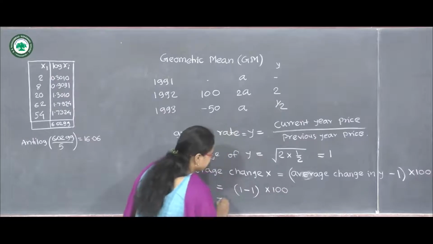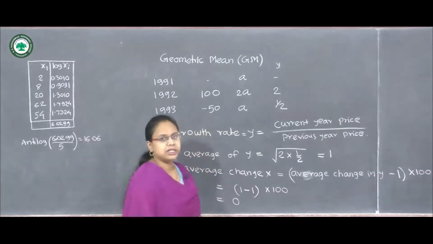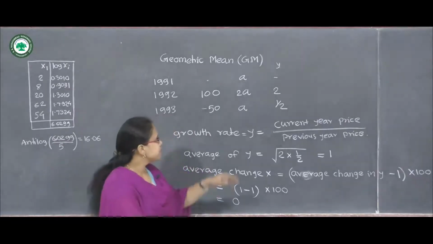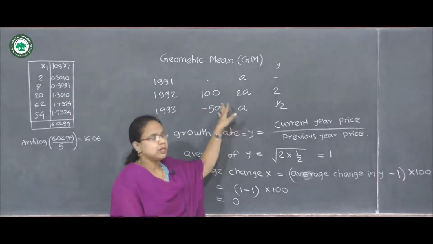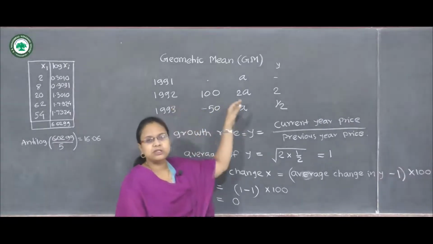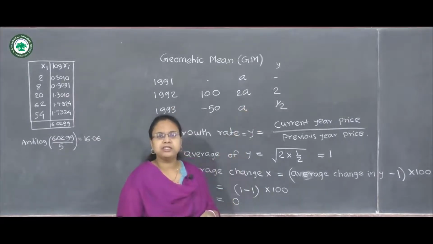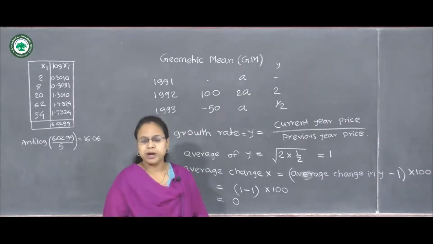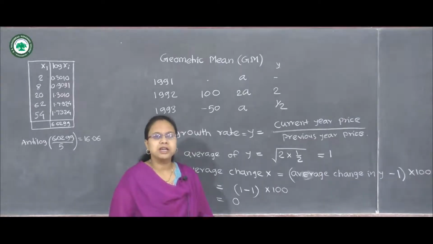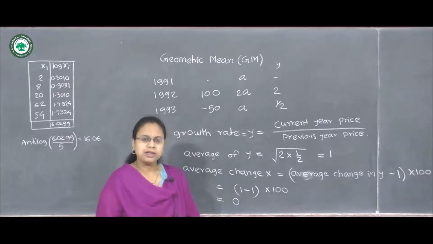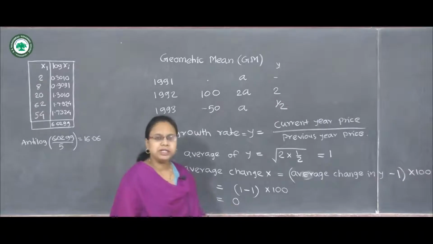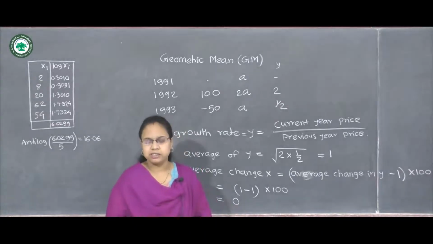So this is now the correct answer, that the average change in price is 0, because we can easily see that for the given data there is no change in price. It is doubled in the next year, and in the following year it is reduced by half. So the actual price is retained. There is no average change, it is 0, and geometric mean gives us the correct answer.